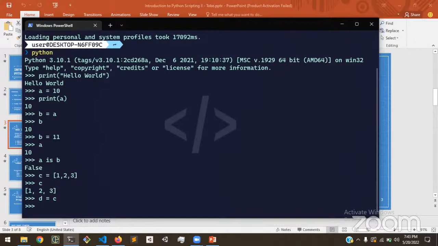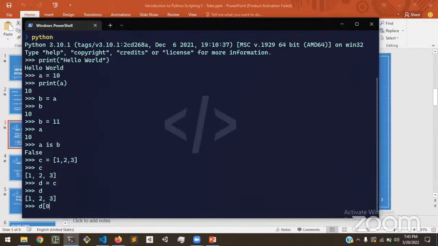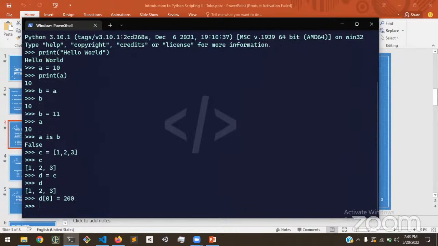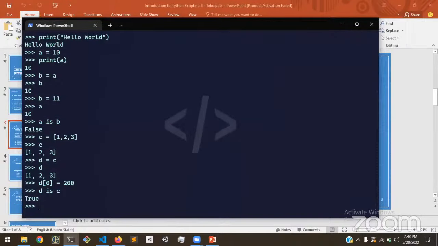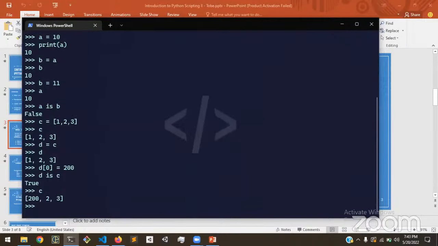So what does that mean? That means that we can go ahead and say the first element of D, D index 0, should equal, per se, 200, and D is still going to be the same as C. Again, if we print out C, we should get 200 as the first object, 2 as the second object, and 3 as the third object, or second index. So it's very important to notice that some data types are mutable while others are immutable. Sometimes it shows weird bugs in your program.